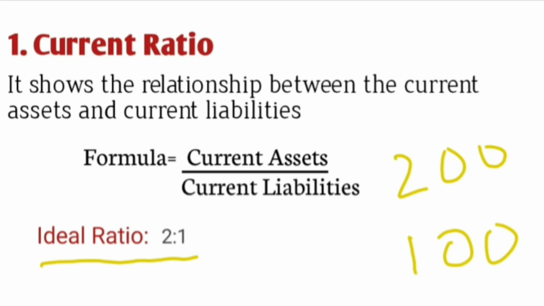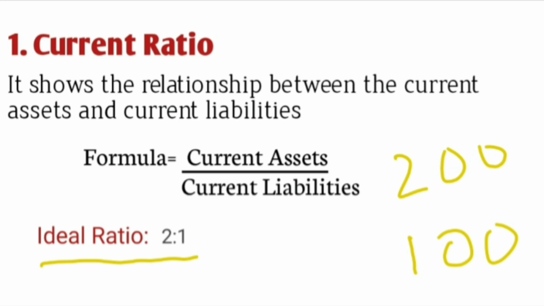Now suppose the ratio that we are getting is more than 2, say 3:1 or 4:1. If our assets are 4 times our current liabilities, then it is not a good sign for the business organization. It shows that there is more than required working capital in our business organization. Working capital is more, which means there is over capitalization, which is not at all a good sign.